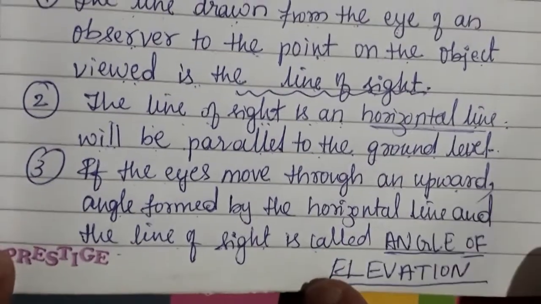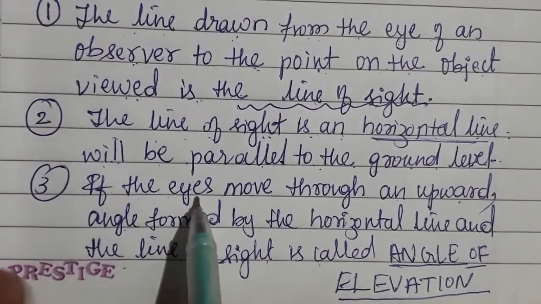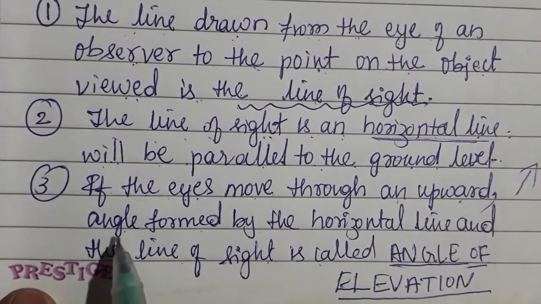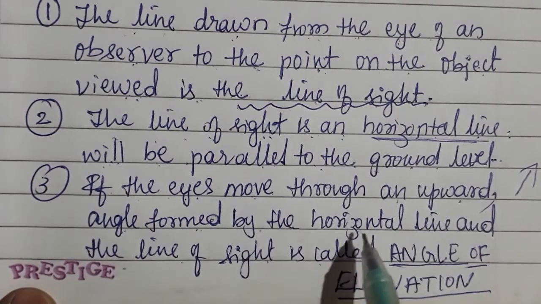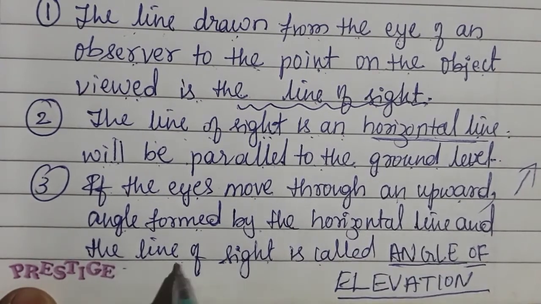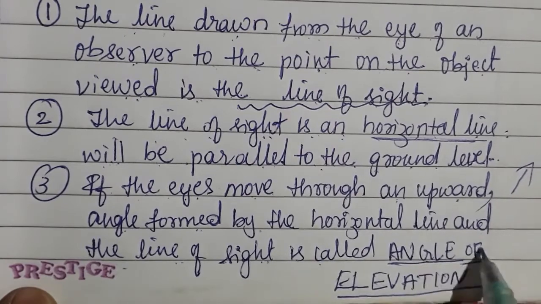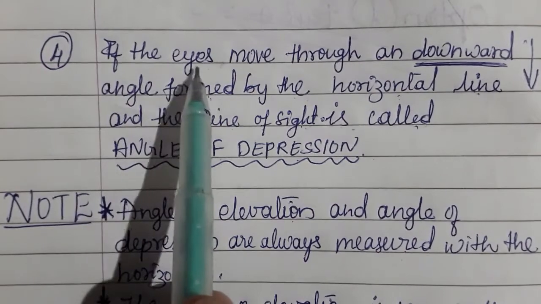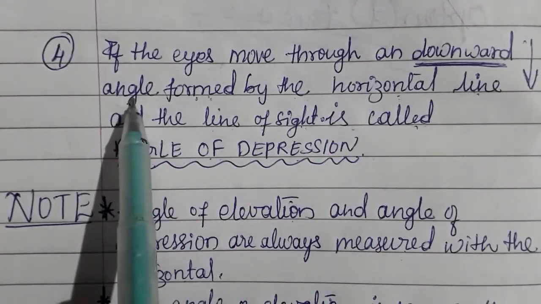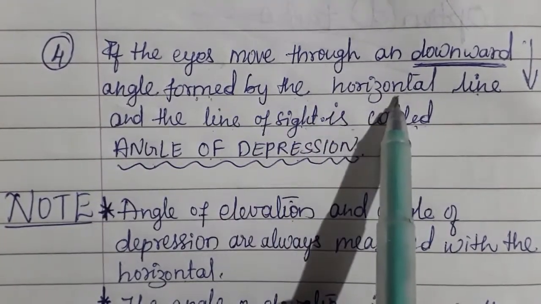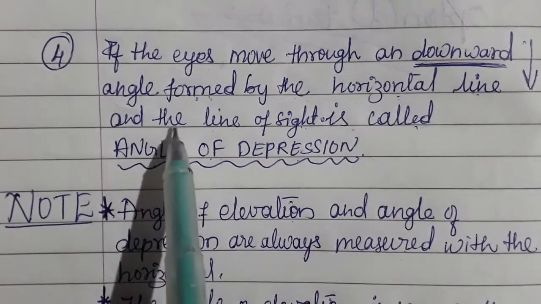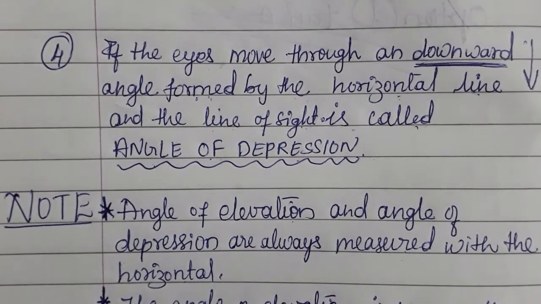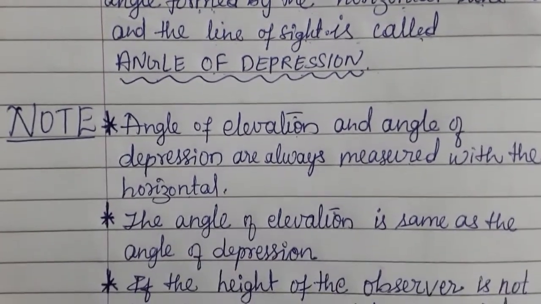The third important point: if the eyes move through an upward angle, the angle formed by the horizontal line and the line of sight is called angle of elevation. If the eyes move through a downward angle, the angle formed by the horizontal line and the line of sight is called angle of depression. Three more points to be noted to solve the sums.